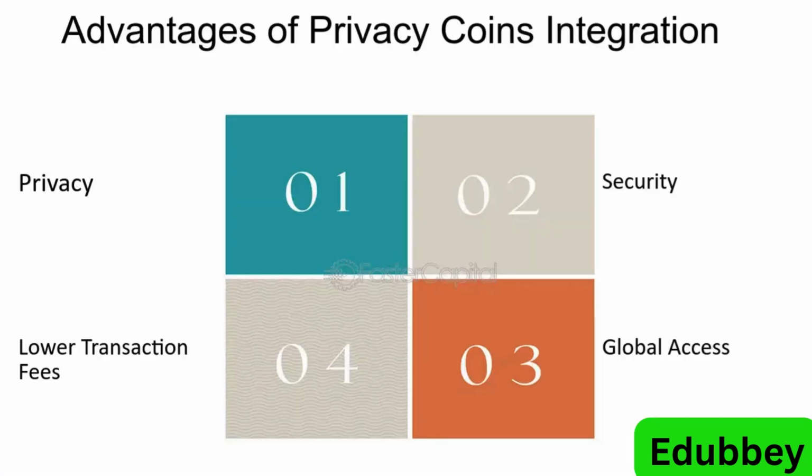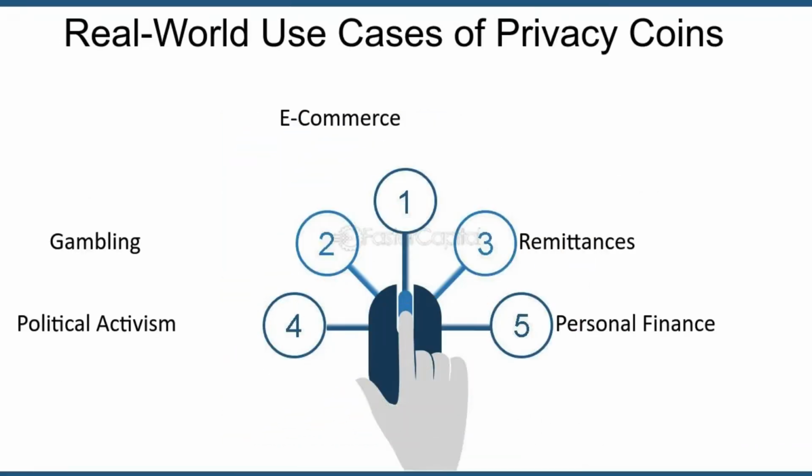2. Advantages of privacy coins. Financial privacy. Privacy coins offer individuals and businesses enhanced financial privacy and anonymity, protecting sensitive financial information from surveillance, censorship, and unauthorized access. Resistance to surveillance. Privacy coins provide a tool for individuals to resist financial surveillance by governments, corporations, or other entities, preserving financial autonomy, freedom, and sovereignty.